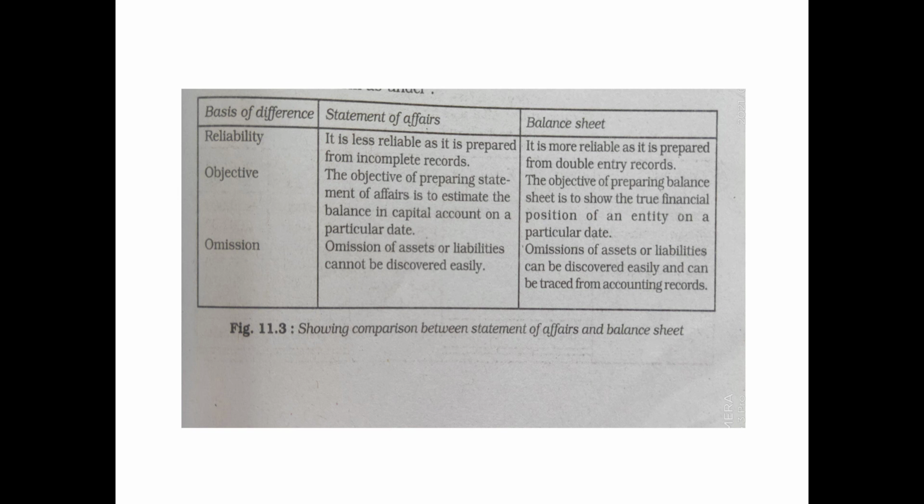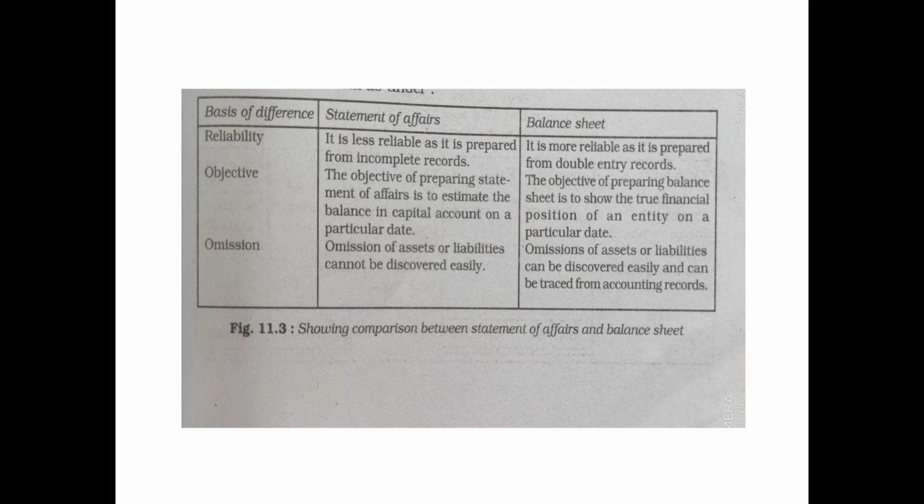The last one is omission. Omission of assets or liabilities cannot be discovered easily. Here it is not including every piece of information, right? Therefore, omission of assets or liabilities cannot be discovered easily. In case of the balance sheet, omission of assets or liabilities can be discovered easily and can be traced from accounting records.